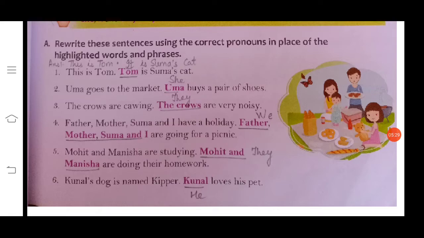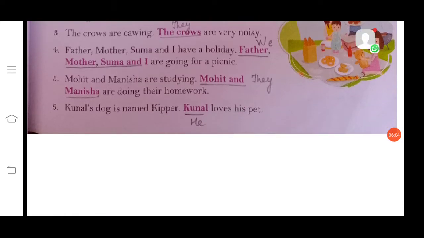Number 4: father, mother, Suma and I have a holiday. Father, mother, Suma and I are going for a picnic. So the answer will be: father, mother, Suma and I have a holiday. We are going for a picnic. Number 5: Mohit and Manisha are studying. Mohit and Manisha are doing their homework. Answer: Mohit and Manisha are studying. They are doing their homework.